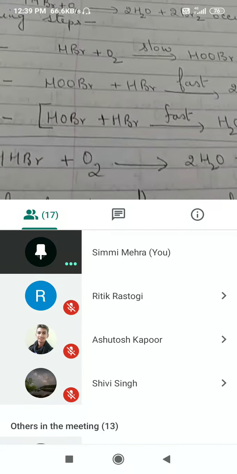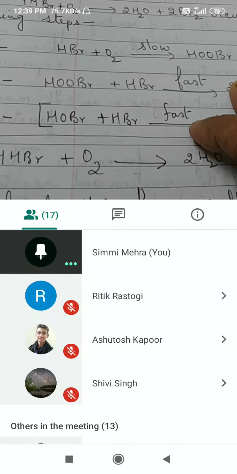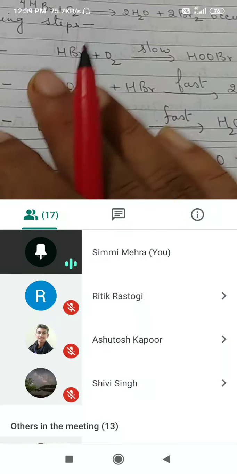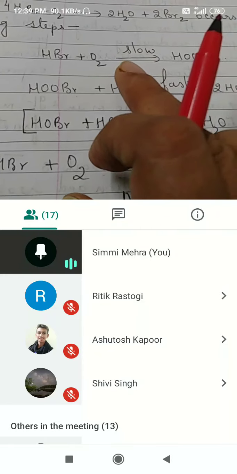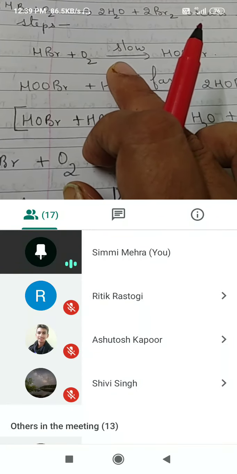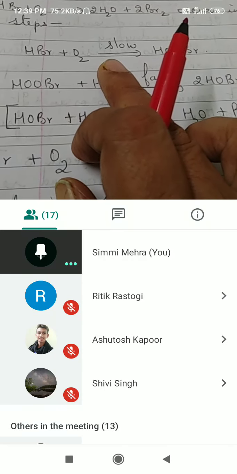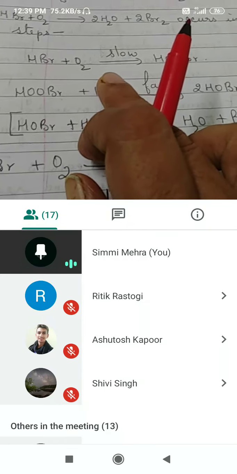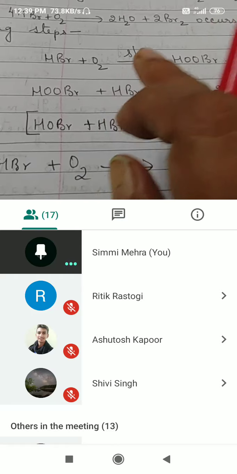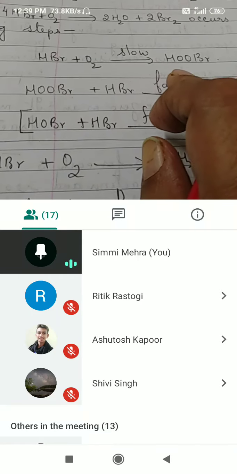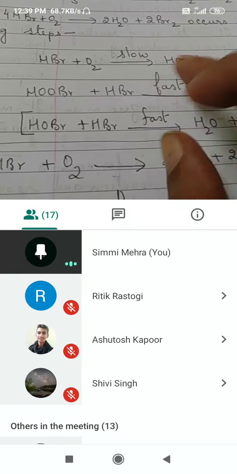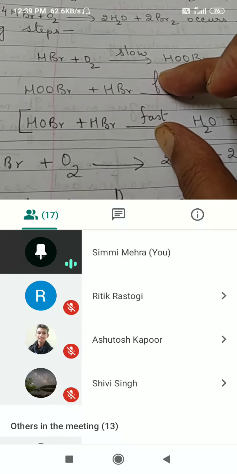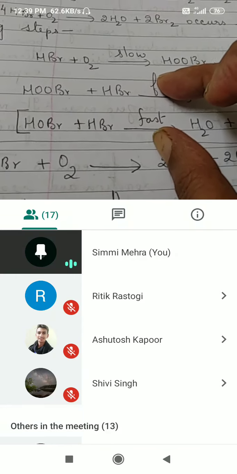Now, what is the idea of this whole thing? The idea is a complex reaction occurs in more than one step. The slowest step is the rate determining step. Remember this sentence. In a complex reaction, it is the slowest step which is the rate determining step. These two steps have got nothing to do with the rate of the reaction.